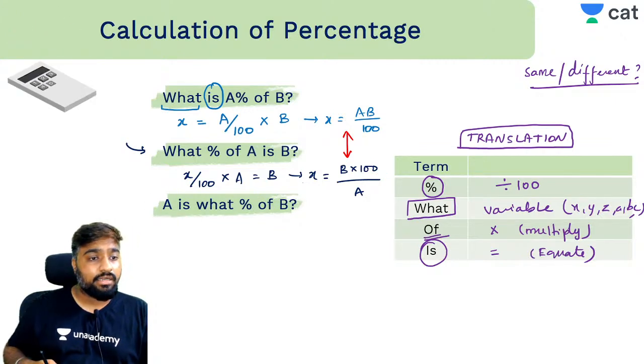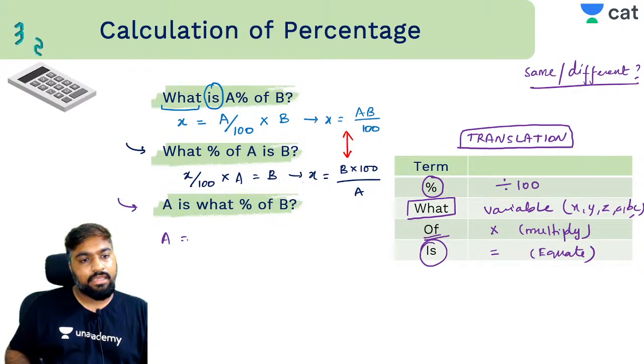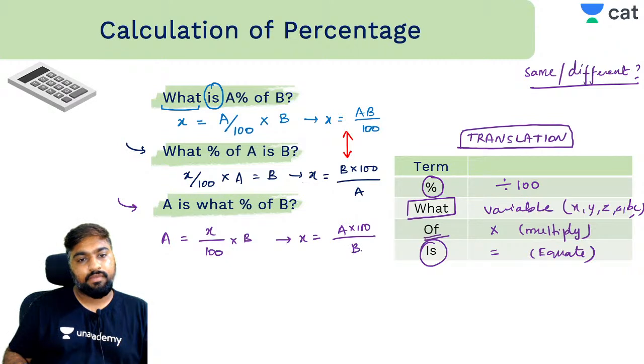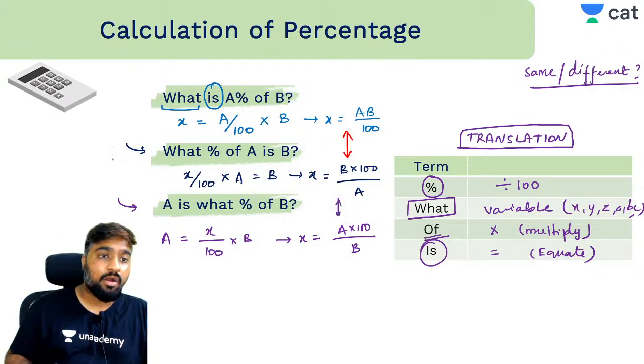Now let's look at the third one. In the third one you have A is what percentage of B. तो यहाँ पे x का वैल्यू क्या है? What is x basically? A into 100 by B. क्या ये तीनों इक्वल है? नहीं, अलग अलग है, राइट? These are all different.